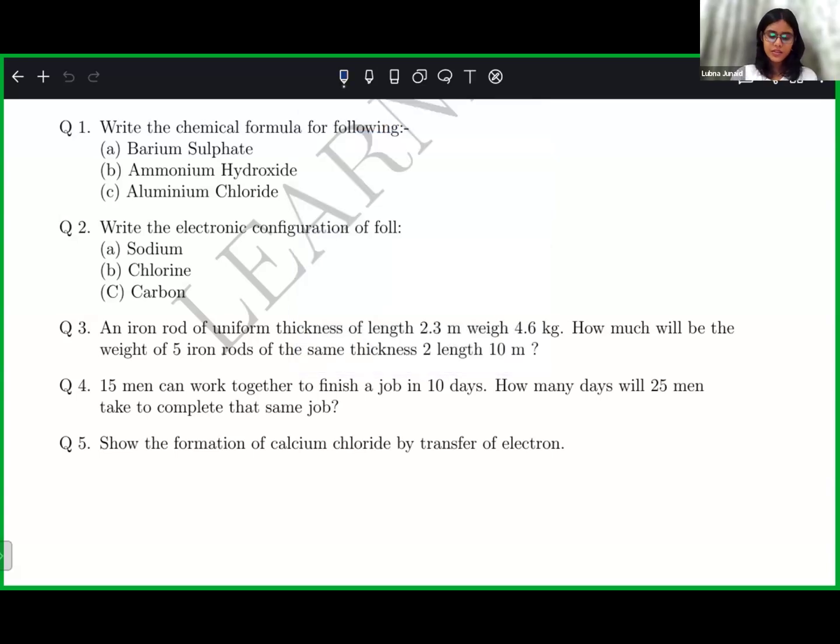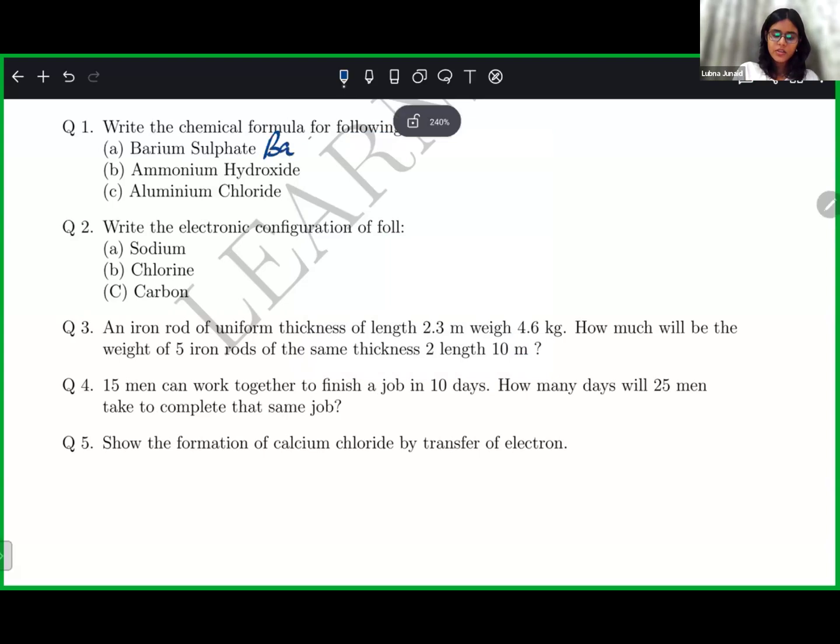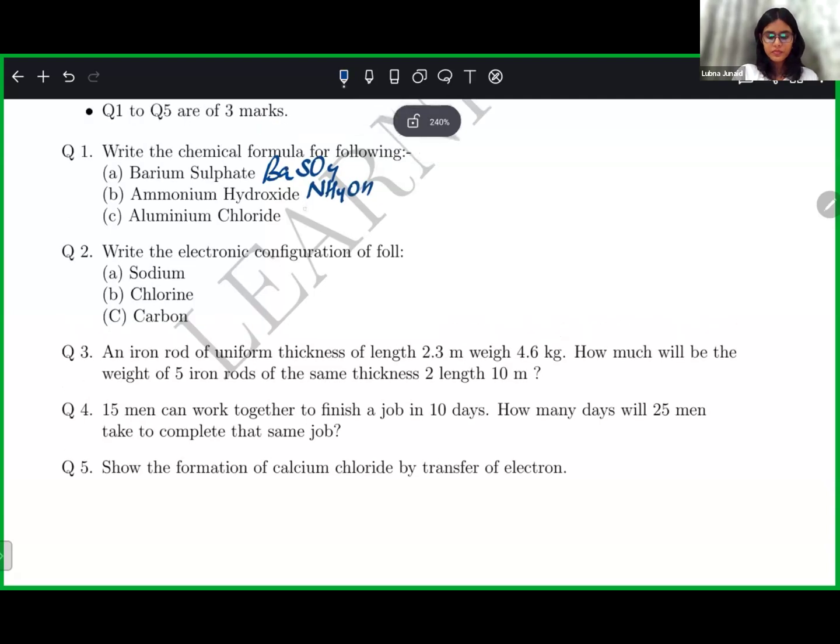Yes, please tell me the answer for question number one. BaSO4. Very good. Then ammonium hydroxide. NH4OH. Ammonium chloride, aluminium chloride. AlCl2. No, it will be